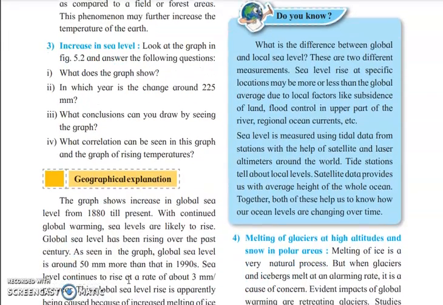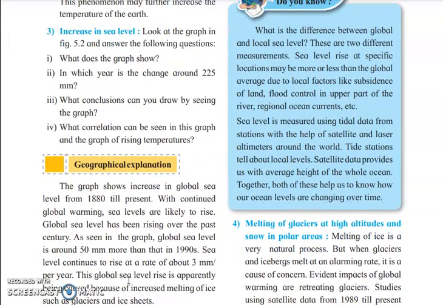So the next thing is, what is the difference between global and local sea level? There are two different measurements. Sea level rise at a specific location may be more or less than the global average due to local factors like subsidence of land, flood control in the upper part of the river, and regional ocean currents.